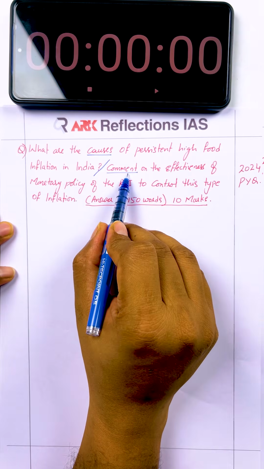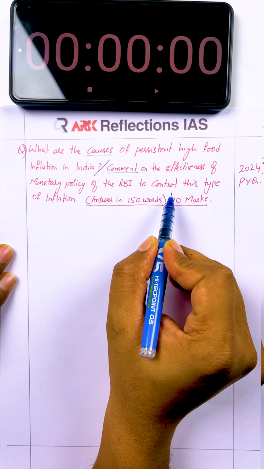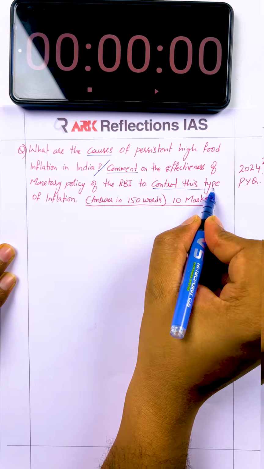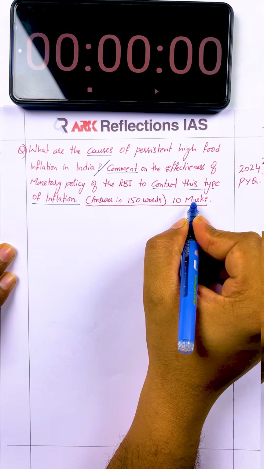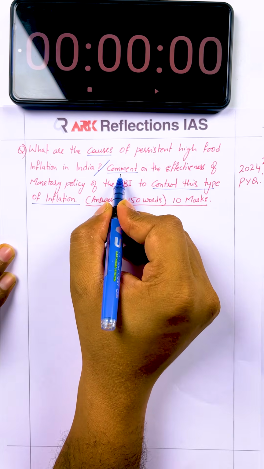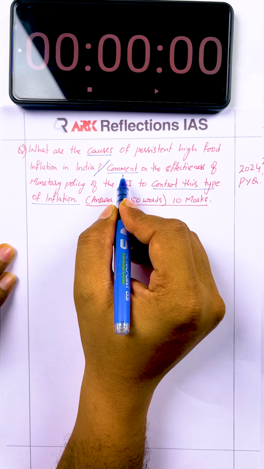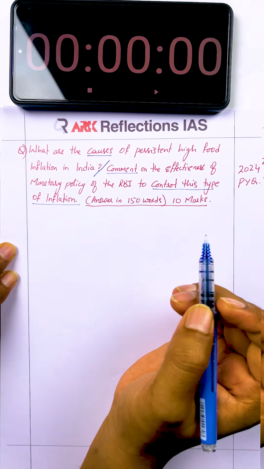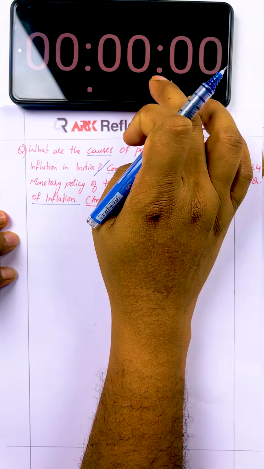Then they ask to comment on the effectiveness of the monetary policy of the RBI to control this type of inflation. So that means the second part of this question is actually asking for solutions and it is asking to comment. Whenever you are asked to comment, make sure to write positives and negatives while addressing the solutions. So let's start this answer.